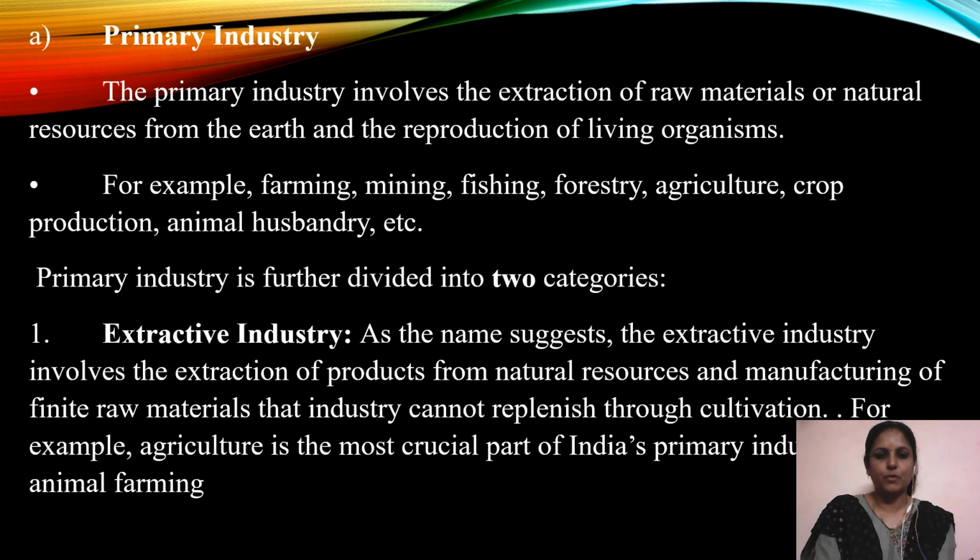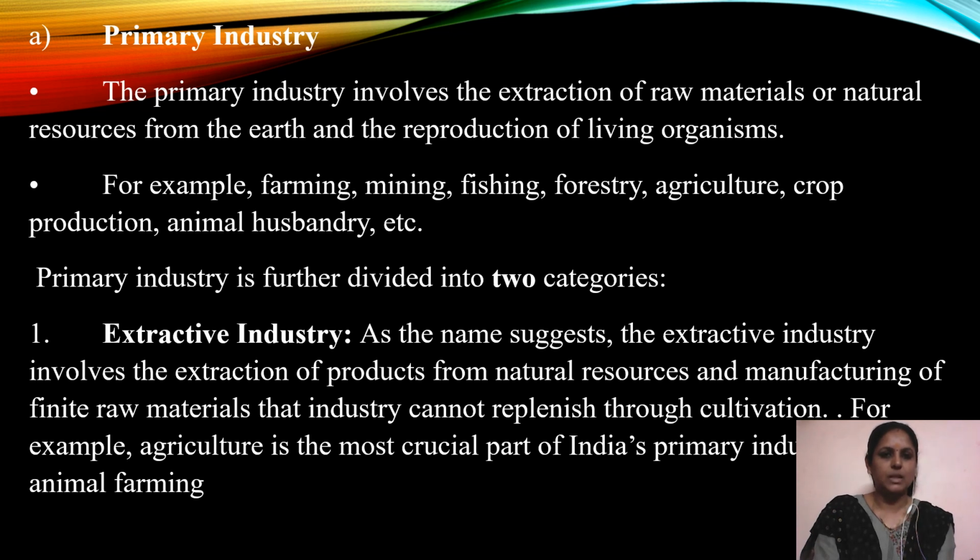The first type of industry is primary industry. The primary industry involves the extraction of raw materials or natural resources from the earth and the reproduction of living organisms. For example, farming, mining, fishing, forestry, agriculture, crop production, animal husbandry, etc. So the primary industry is divided into two categories. The first one is extractive industry and the second one is genetic industry.